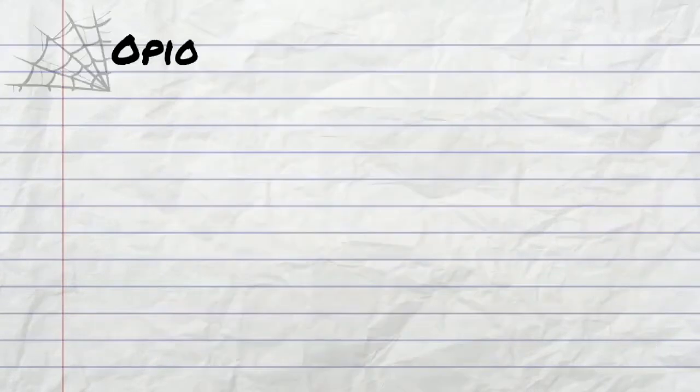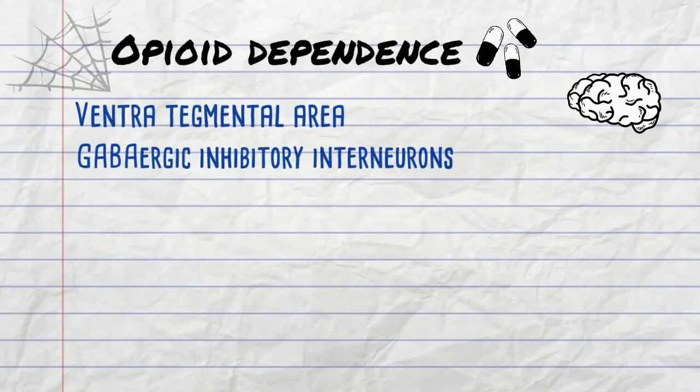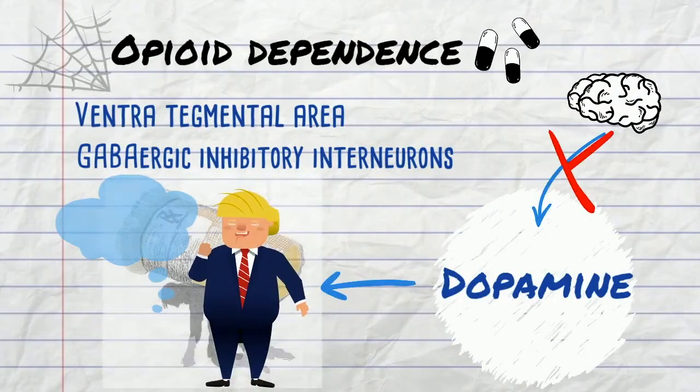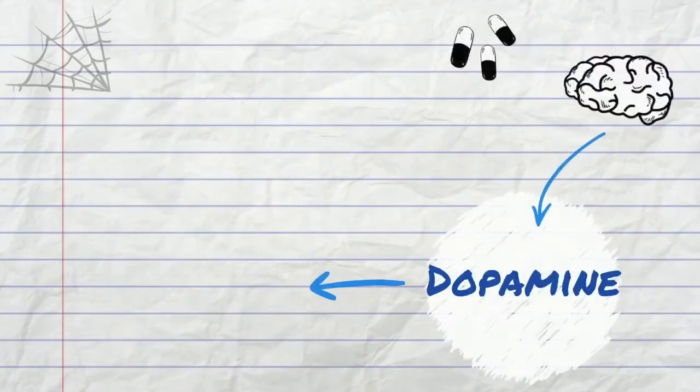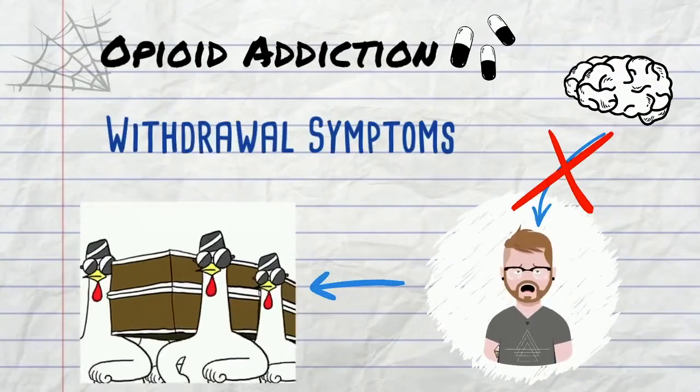Oxycodone can bind to the inhibitory neuron in ventral tegmental area, and force the dopaminergic neuron to release dopamine. When you stop taking opioids, the inhibitory neuron loses the binding of opioid receptor and shuts down the dopamine release. That is when you experience withdrawal symptoms.